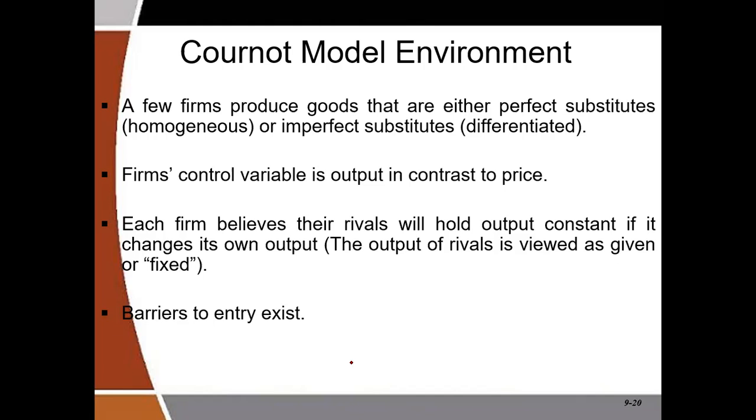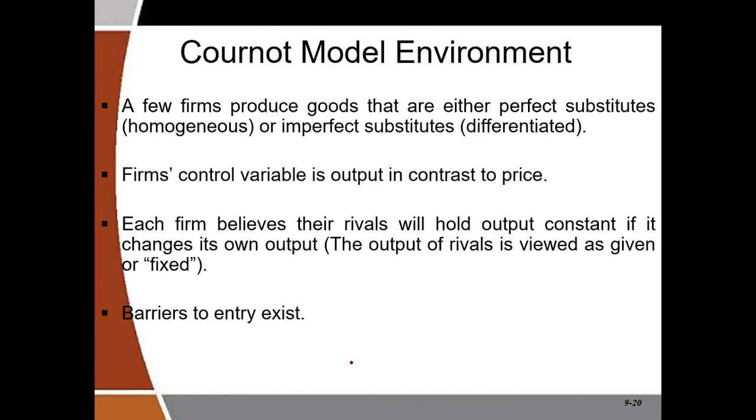In simple terms, if I am firm A, I'll make my output decision based on the fact that firm B, who is my rival, will maintain his. On the other side, firm B will also make his output decision based on the fact that mine is also fixed, or maintained. That is the idea behind the Cournot model.